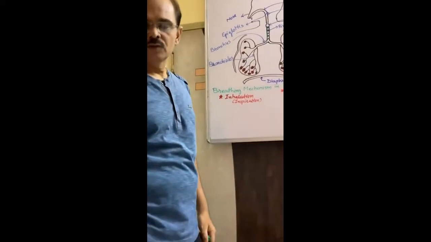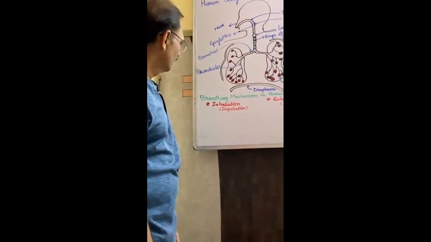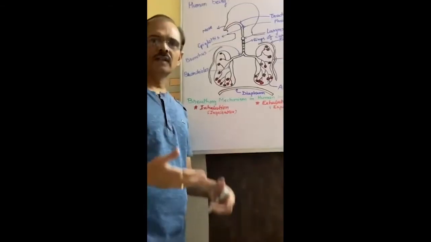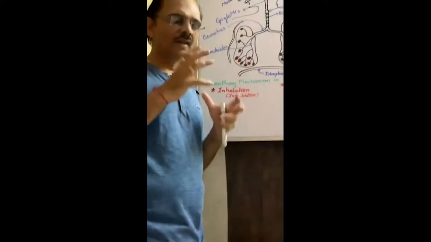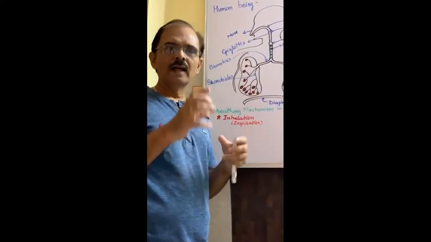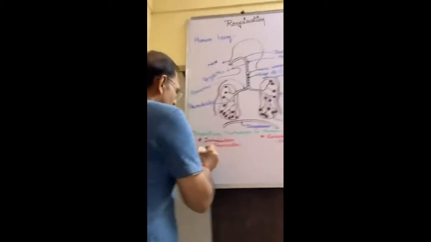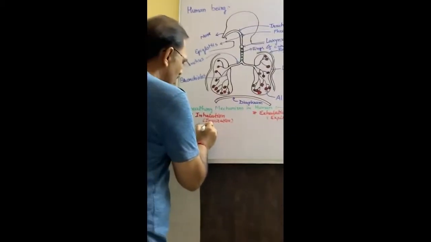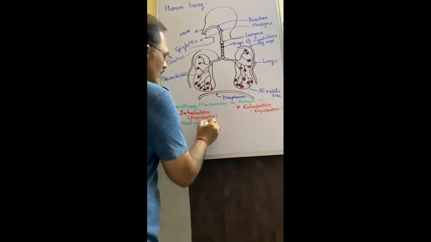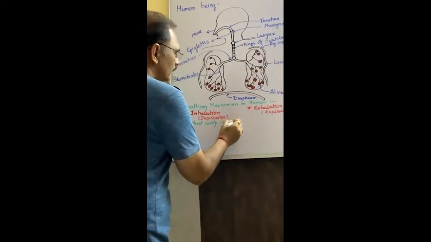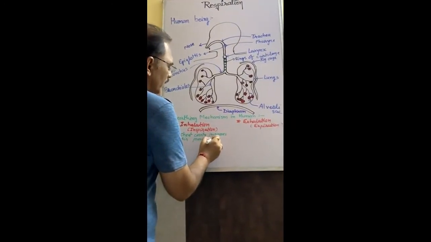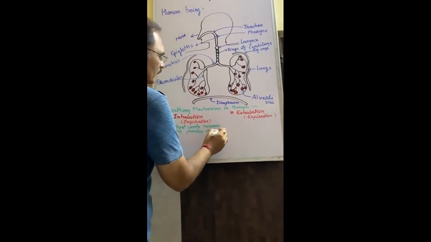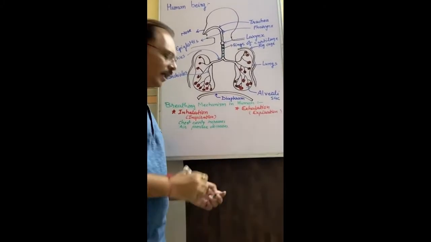Now see what happens when you breathe, when you inhale. When you take air, your chest cavity increases. When chest cavity increases, then air pressure decreases. Remember this thing: chest cavity increases, air pressure decreases. At that time, the diaphragm moves up.